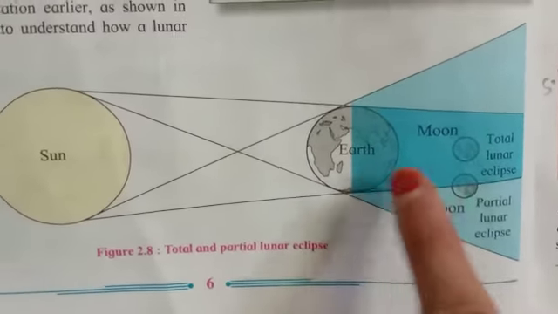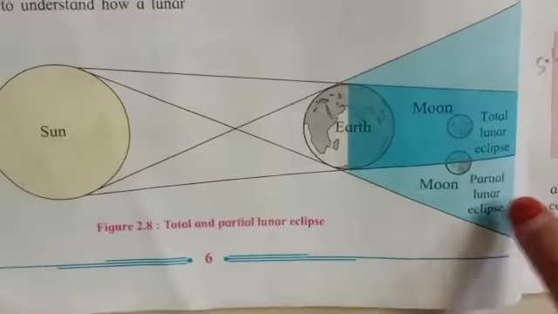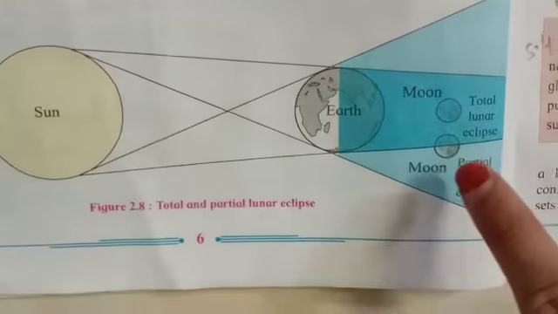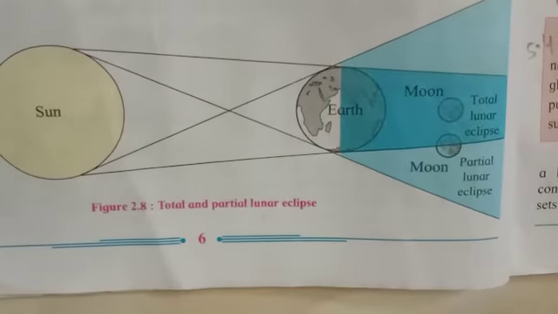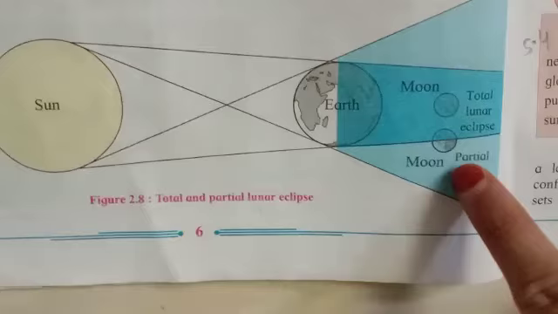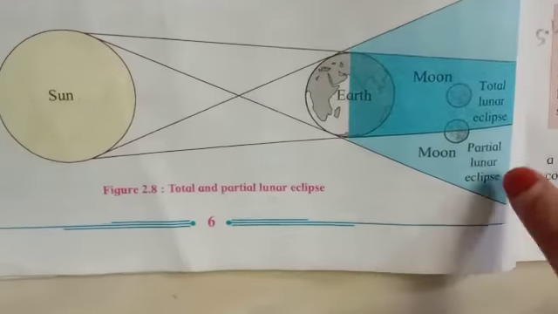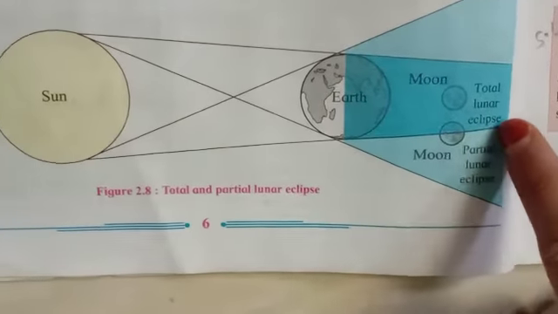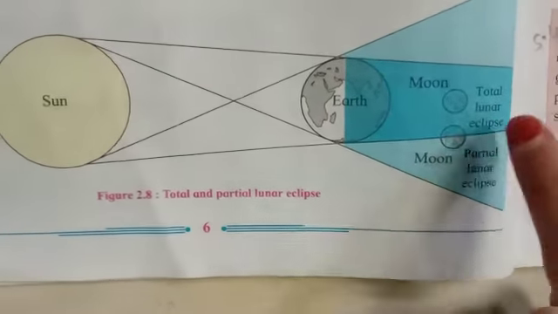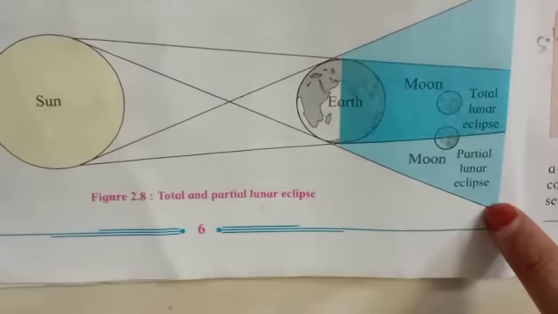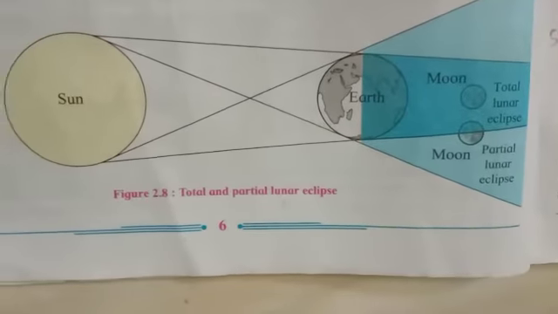Means the shadow of the earth falls on the moon, but in partial lunar eclipse we can see the moon half and half is invisible. So this condition is known as partial lunar eclipse. In total lunar eclipse we can't see the moon. In partial lunar eclipse we can see a part of the moon.